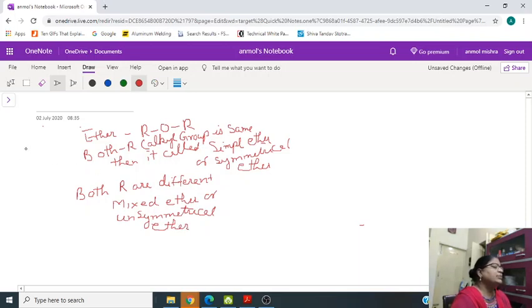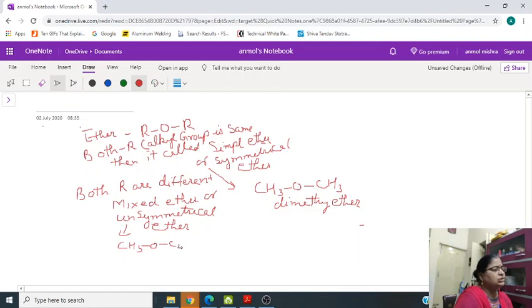Now we can take the example of simple ether, CH3OCH3, dimethyl ether, and an example of unsymmetrical ether will be CH3OC2H5. Both alkyl groups the same, simple ether or symmetrical ether. Both alkyl groups different, then it is mixed ether or unsymmetrical ether.